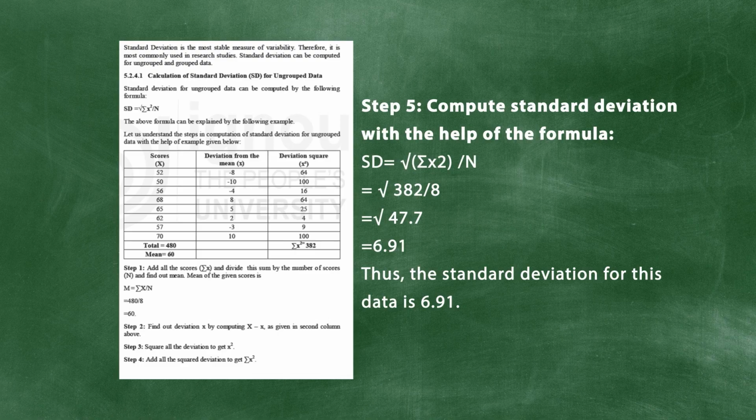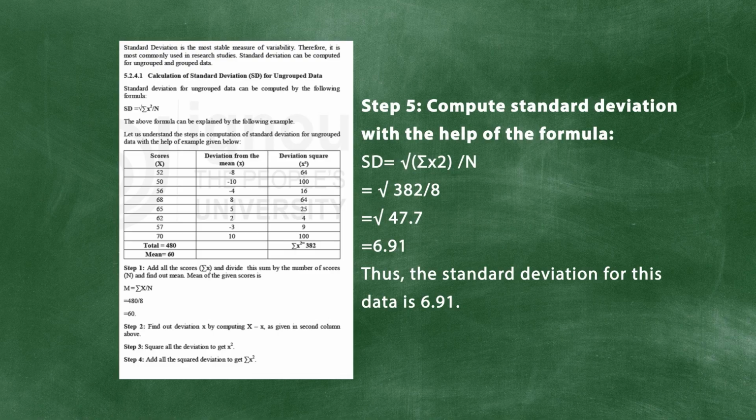Small x is the deviation from the mean, and once we calculate small x, we square it and then sum all the squared deviations to get the summation of x square. When we have grouped data, we multiply each x square by f and get the summation of fx square. When we divide by n, we get the variance, and when we take the square root of the variance, we get the standard deviation.